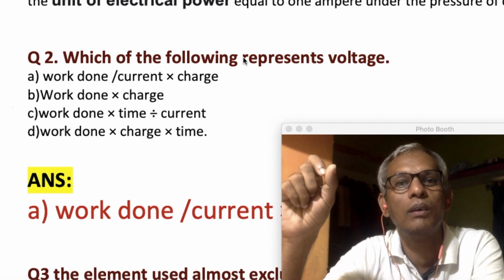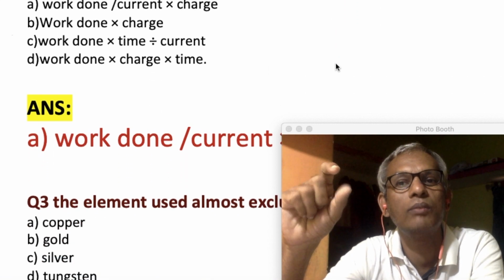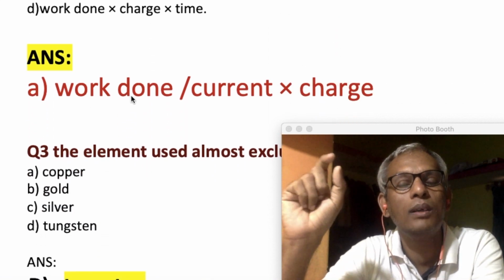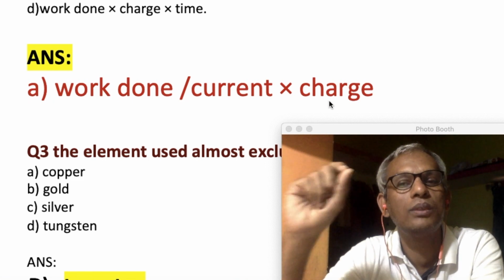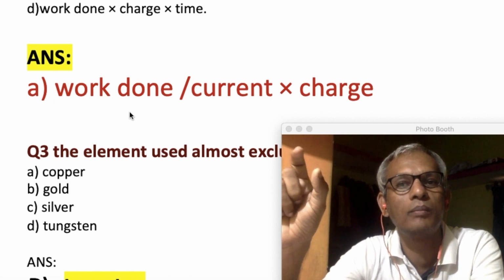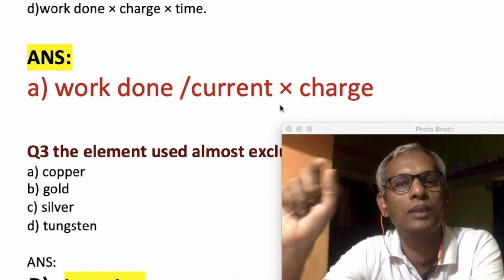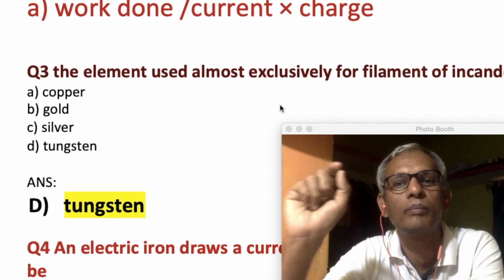So by Ohm's law, voltage can be given by the formula work done divided by current into charge. So voltage is directly proportional to the work done and inversely proportional to current into charge. So this is the answer for that.